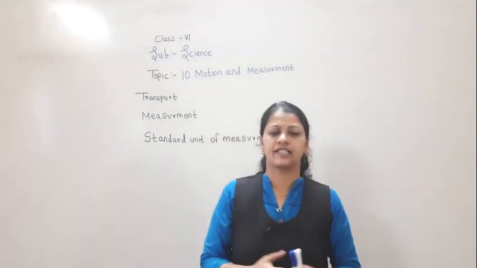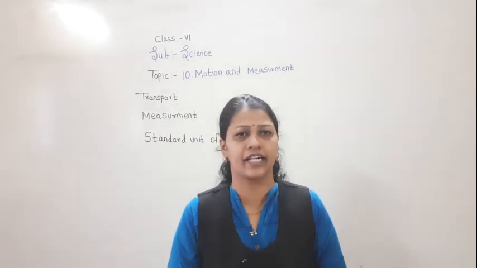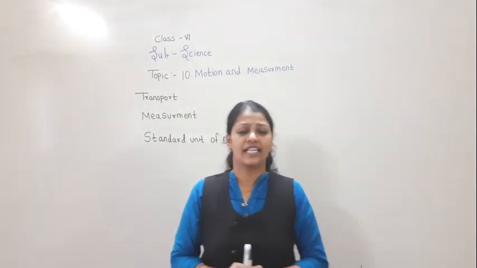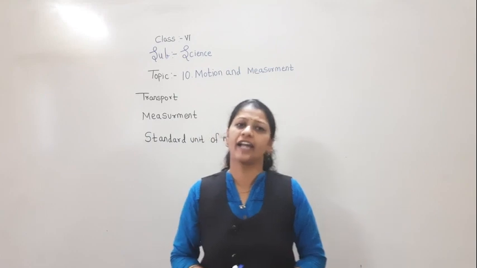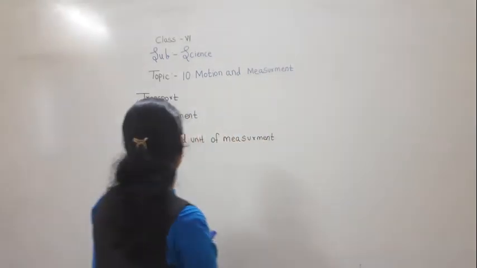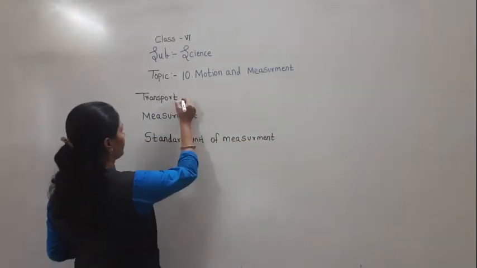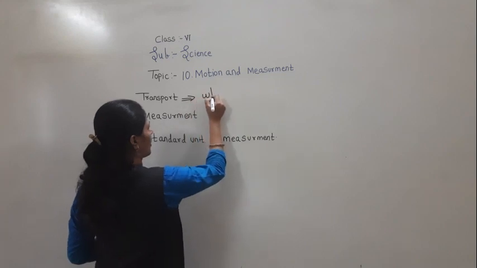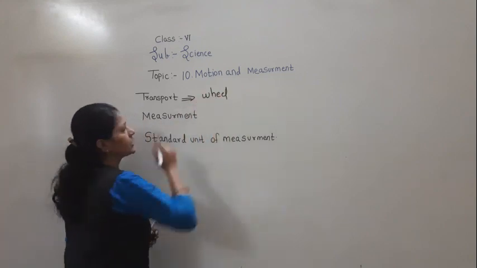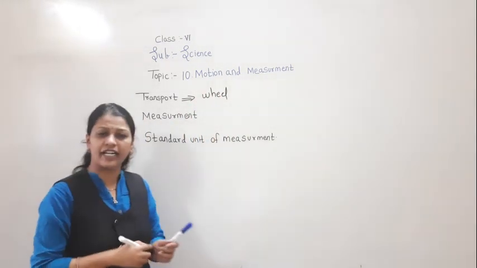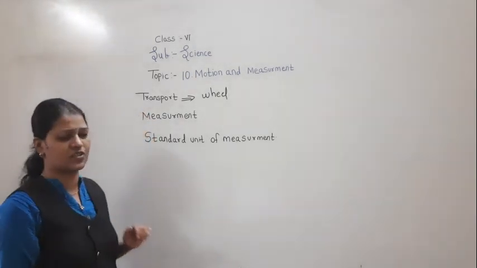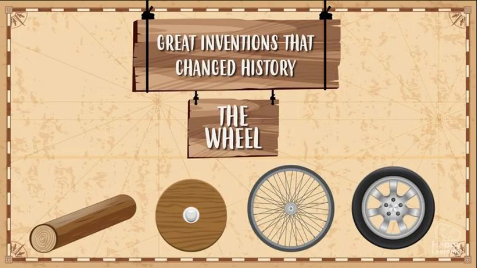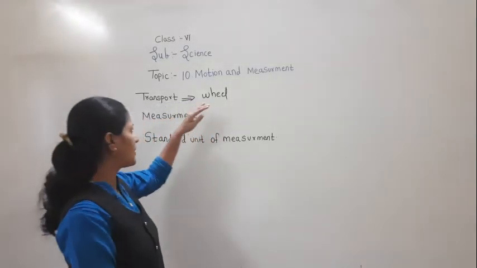And after this, there was an invention of a wheel. There was an invention of a wheel which brought a drastic change, which made a very important change in the mode of transport. Now you will see every vehicle which we use nowadays, the basic is the wheel.